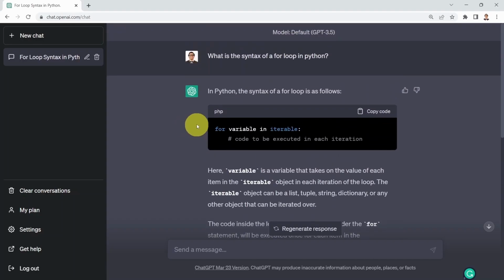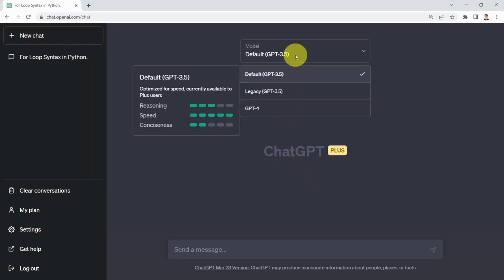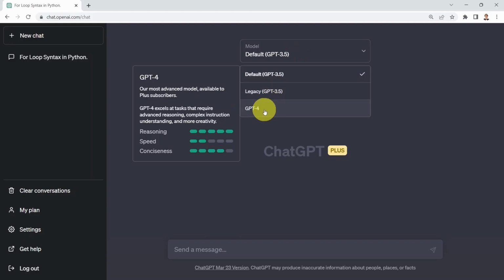Another key point that I would like to show you is, if you click on New Chat, you will find that here I upgraded to ChatGPT Plus. It's around $20 per month as we speak right now. And what you could do is, instead of leveraging GPT-3.5, you can go ahead and leverage GPT-4. GPT-4 is an advanced model. It's only available to Plus subscribers.